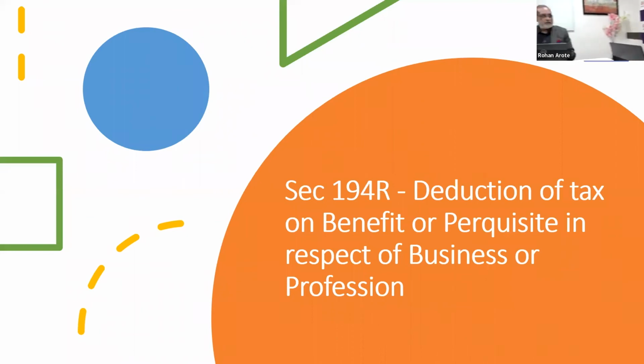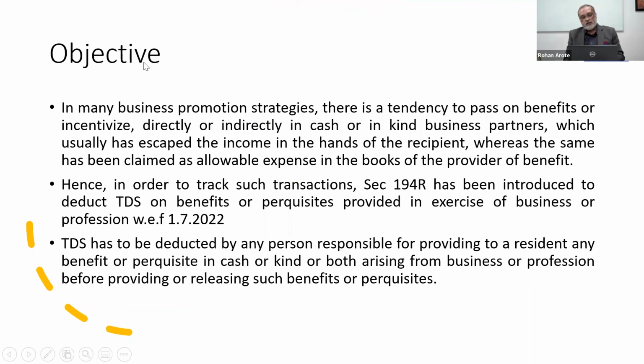Now we'll have to segregate this transaction. Basically, the first transaction is that I have given him something free of cost. There is a value to it. So as far as that value is concerned, it is an expense. I am deducting the TDS. Now comes the portion, since it is in kind, I don't have any cash of his in my hand. So naturally, I have to pay that TDS, which also becomes a perquisite. So the amount plus TDS becomes a perquisite. So as far as expense is concerned, it is the actual value only. But when it comes to the calculation of TDS, it is plus TDS.